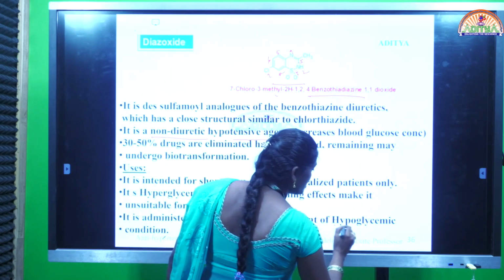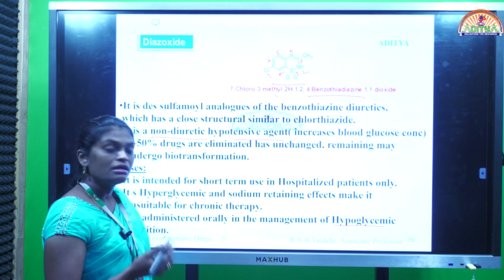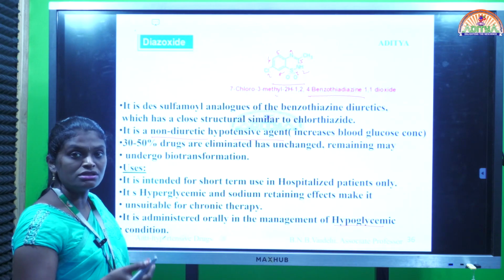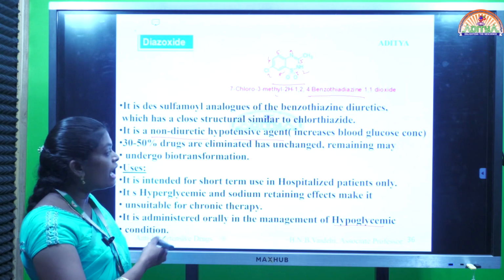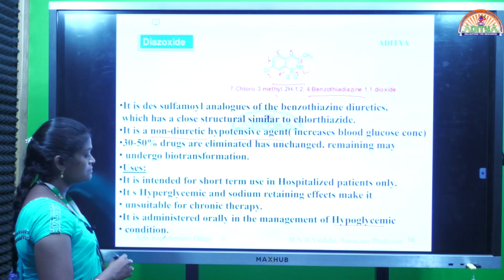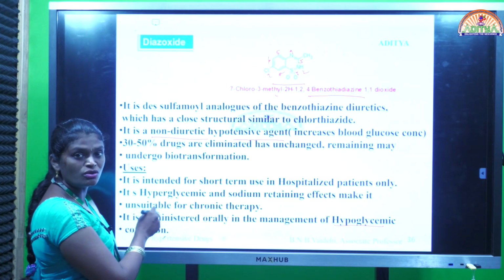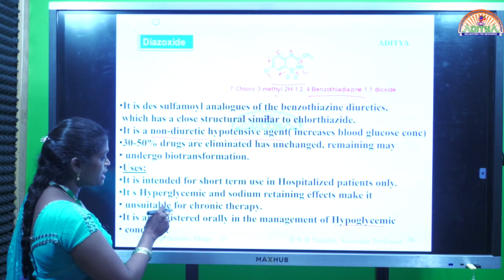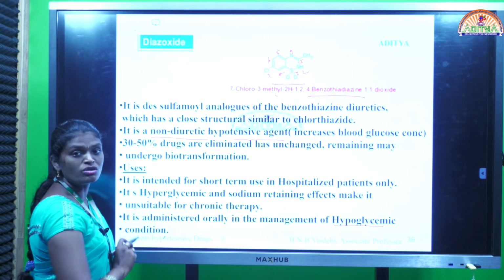Hypoglycemic condition means a fall in sugar level. In such conditions we can improve the sugar level by giving a drug called diazoxide, because it has a hyperglycemic effect. This is one of the advantages of this drug. Generally this drug is used for hospitalized patients and only in acute cases. In chronic cases it is ineffective because of its hyperglycemic action and sodium retaining effects.